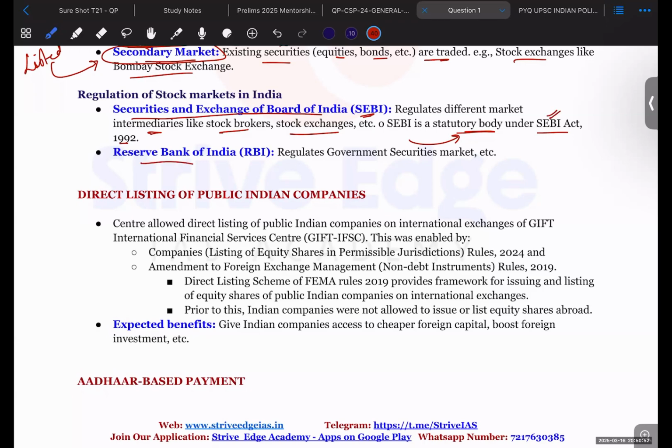Okay. Reserve Bank of India also regulates some of the government securities, but those securities which are of lower than 1 year duration. Okay, the T-bills that we have talked about. So T-bills are being regulated by the Reserve Bank of India.